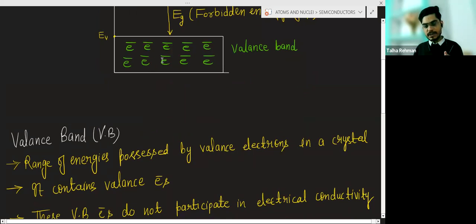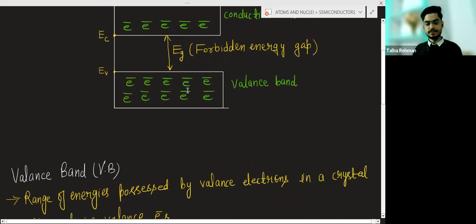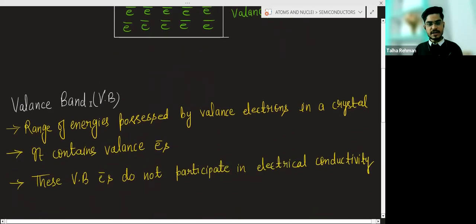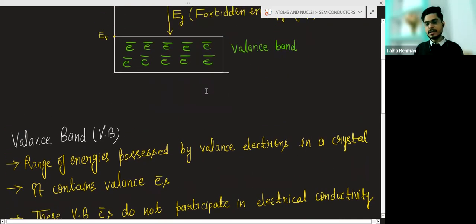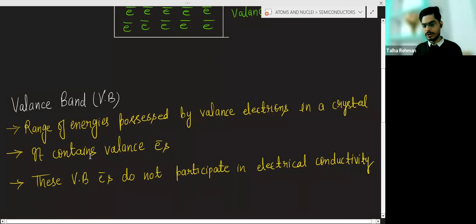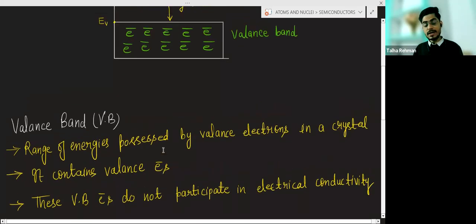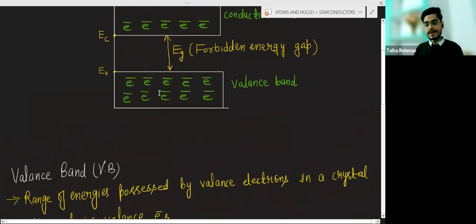So basically this band is formed due to the electrons in the valence band. You have to remember what the valence band is: range of energies possessed by valence electrons in a crystal, and in the valence band there will be valence electrons. One more thing, these valence electrons are not free electrons.